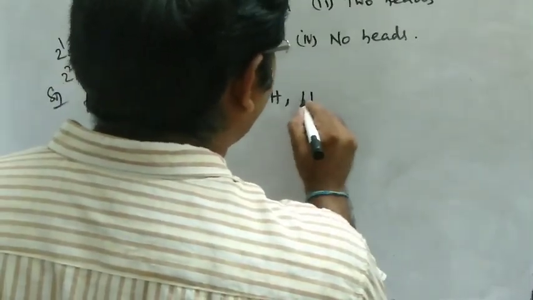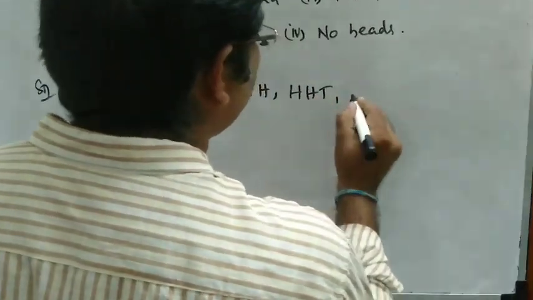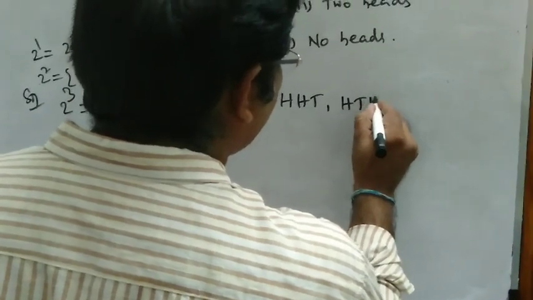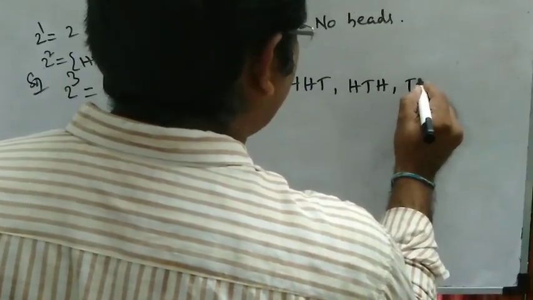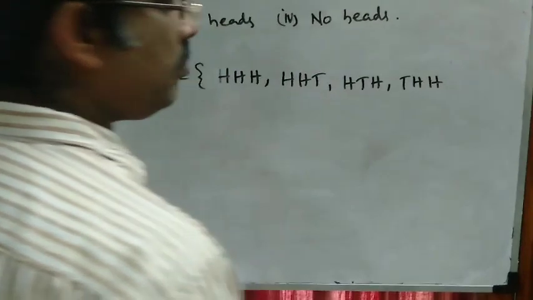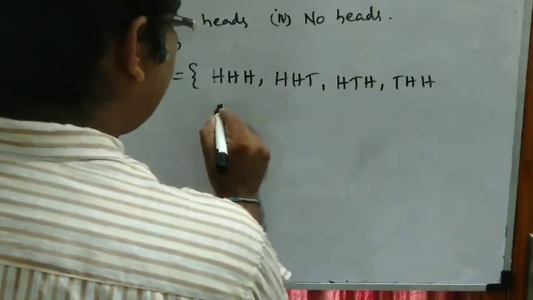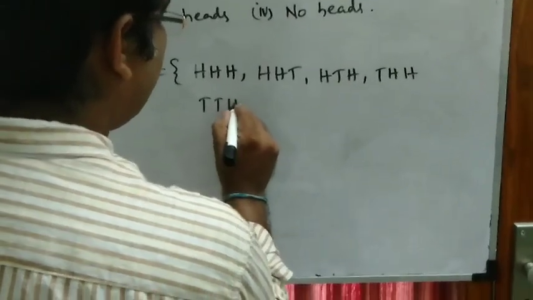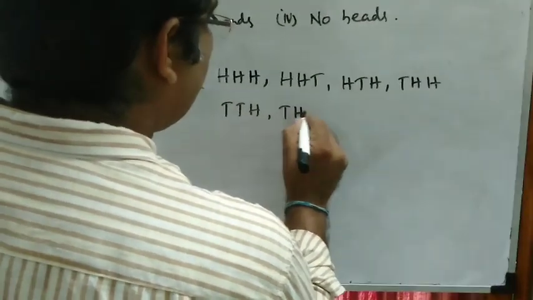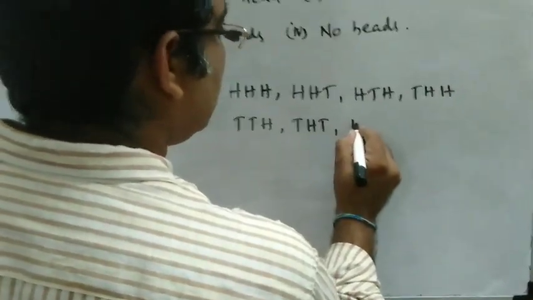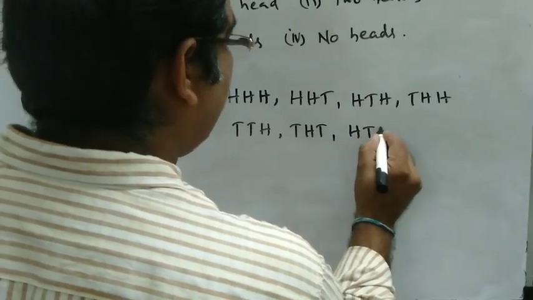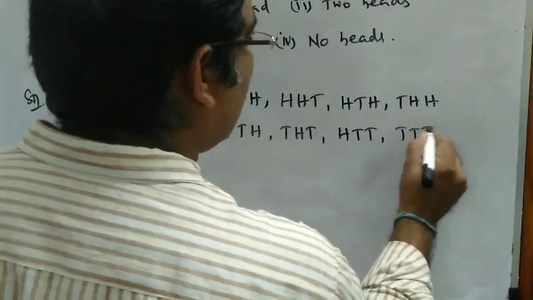Then head, tail, head, tail, head, tail, head, and so on, with all these combinations.